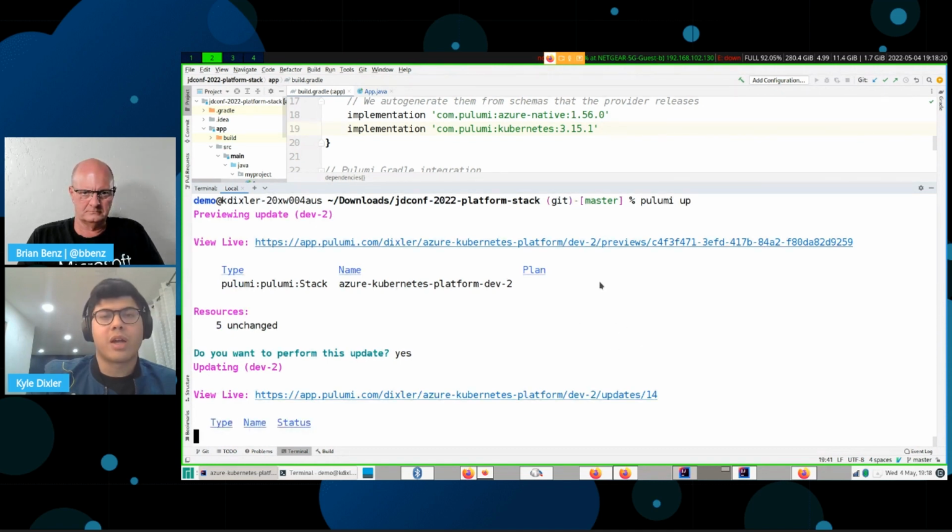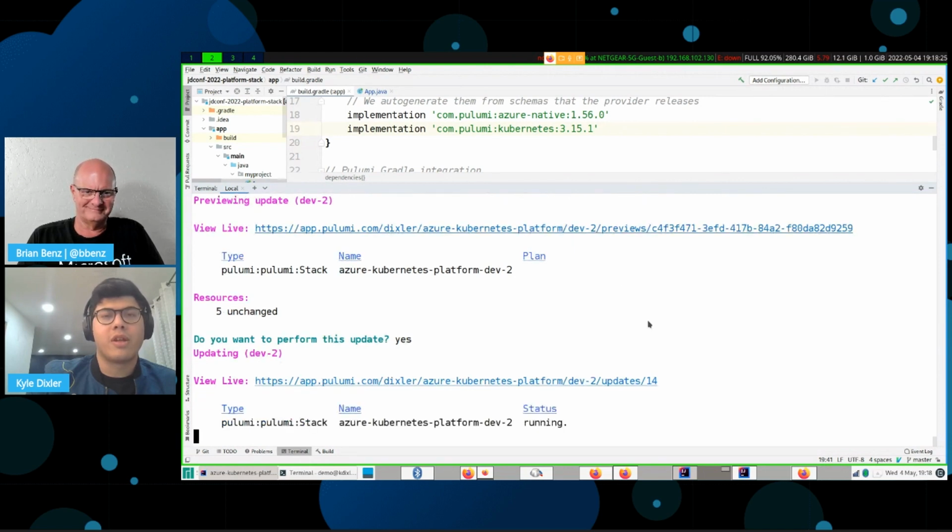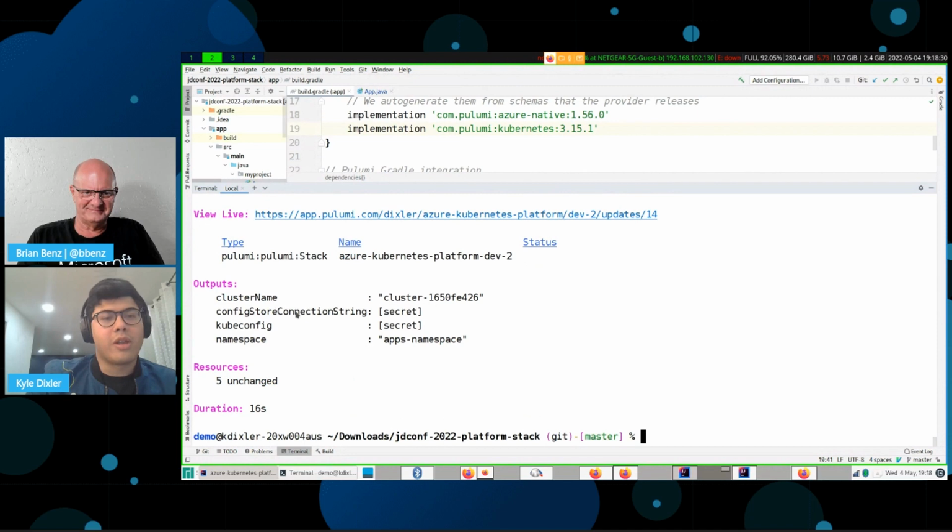It can be a little finicky sometimes because you have to connect to the cloud and query it for a bunch of stuff. So here we get the kube config, the configuration store connection string, and the namespace, and we need those in order to authenticate with Azure as well as the Kubernetes cluster that we deployed.